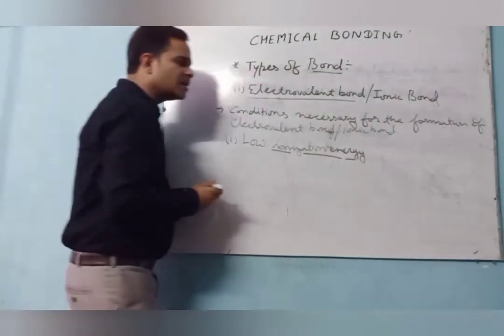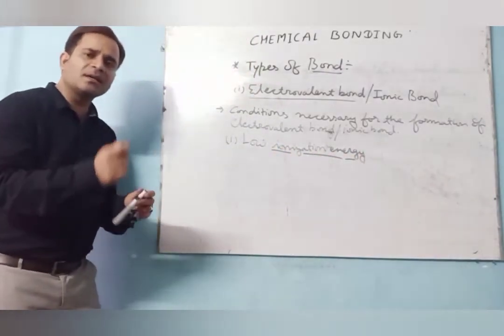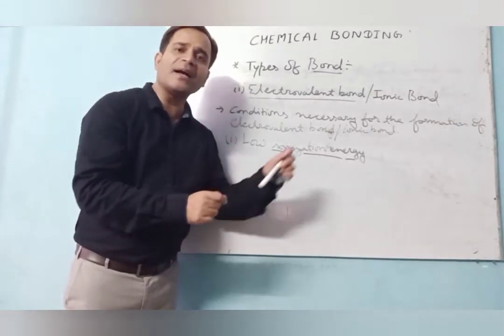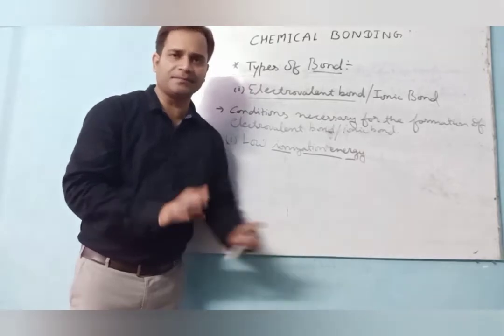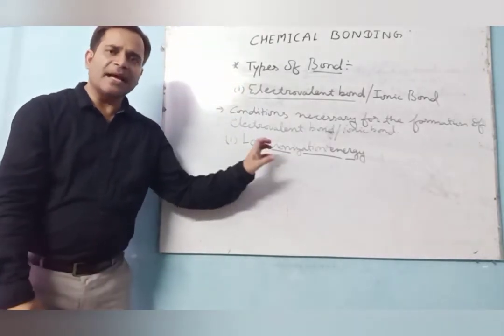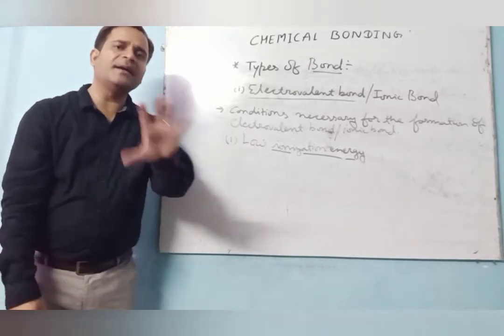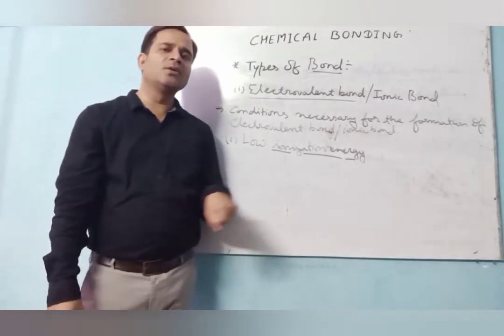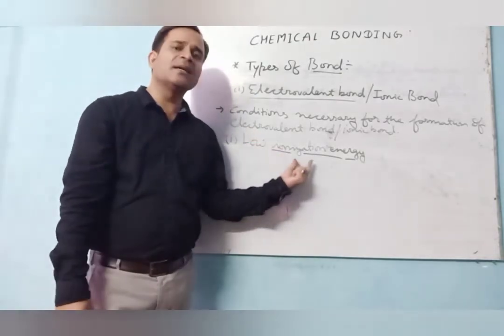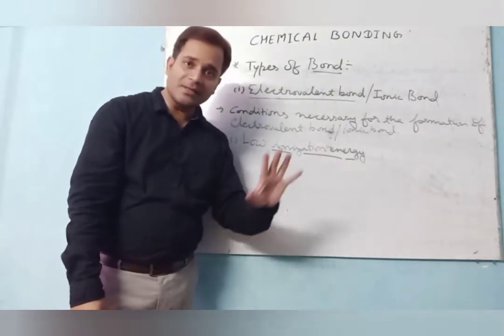Ionization energy means the amount of energy required to remove an electron from an isolated gaseous atom. Again, I am repeating. That is termed as ionization energy. This one is clear.